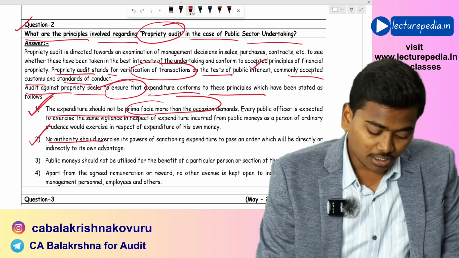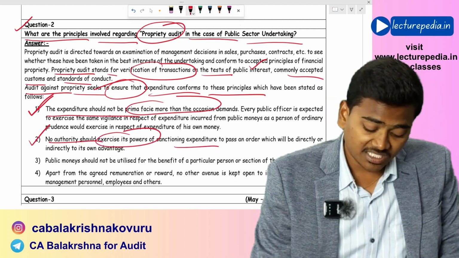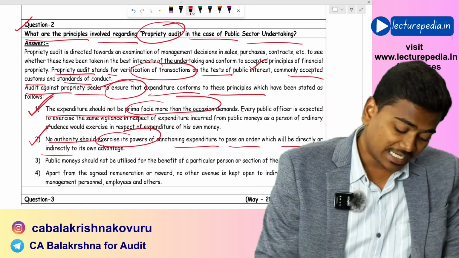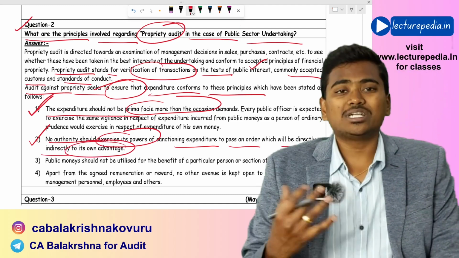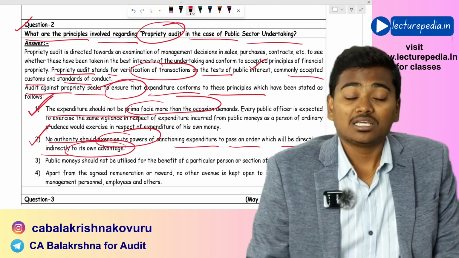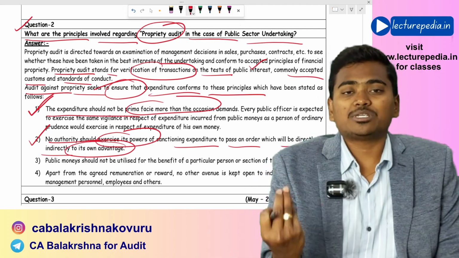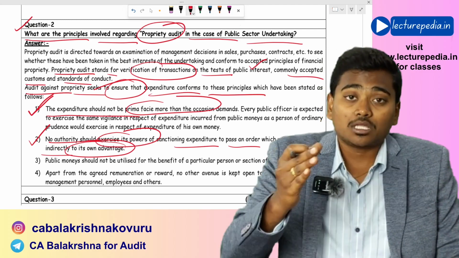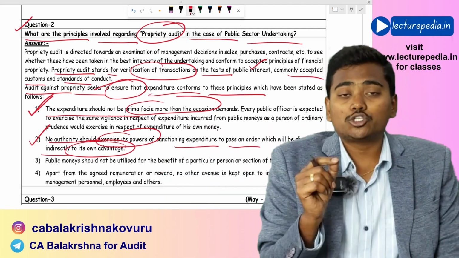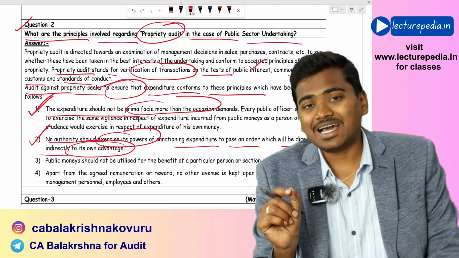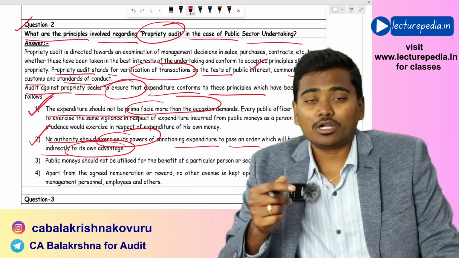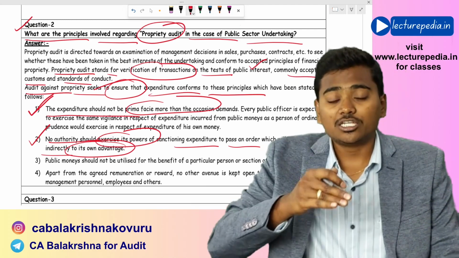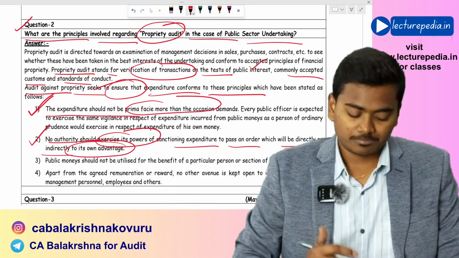Next, no authority should exercise its power of sanctioning expenditure to pass an order which will directly or indirectly benefit its own advantage. Whatever order is passed for incurring the expenditure should be for the good of all the public. It should not have any direct or indirect advantage to himself or any group of people. It should benefit all the people.